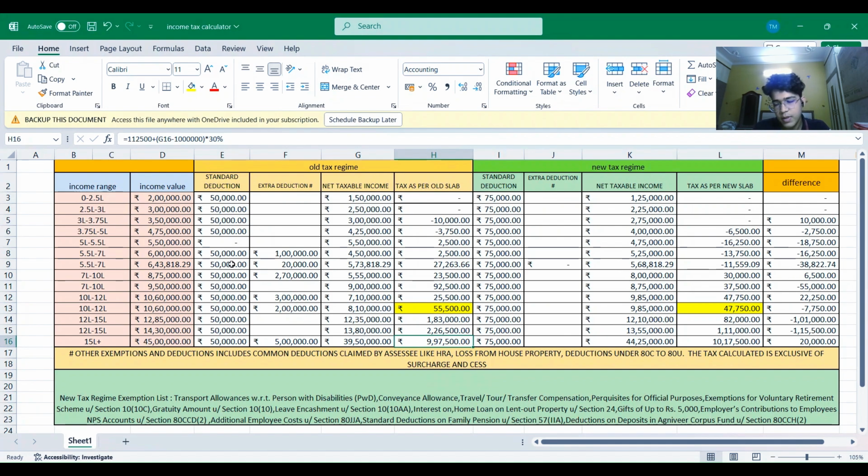If your income is below 15 lakh or say 20 lakh, you can use this table. I will provide the link in the description, so you may calculate your estimated tax by filling up the details like I did.